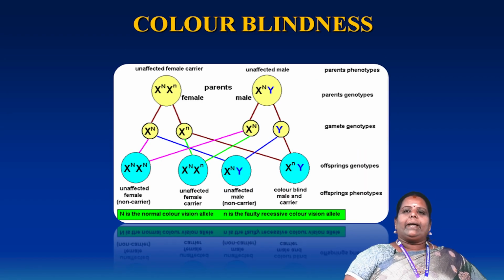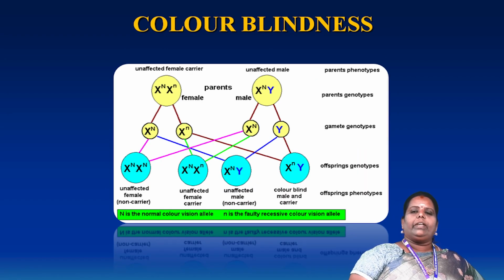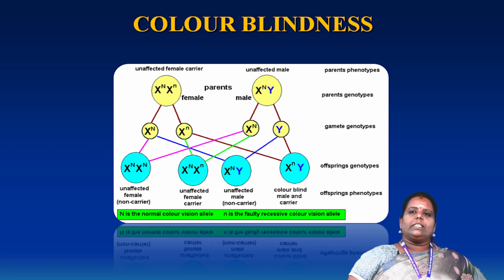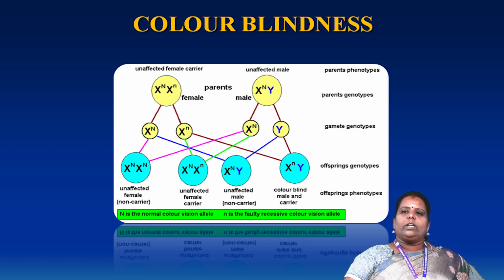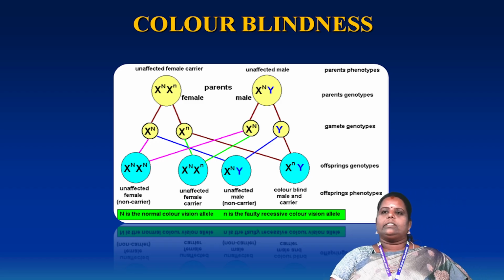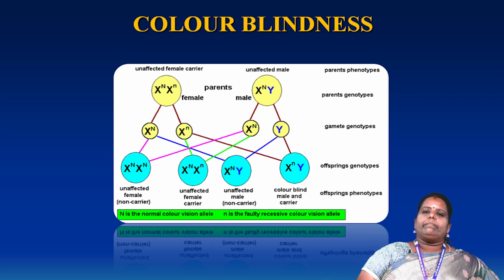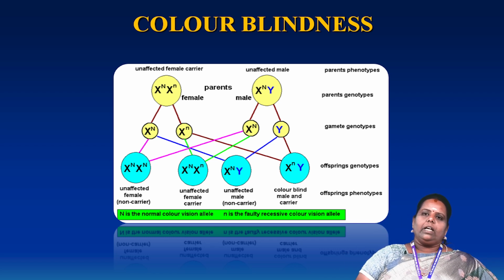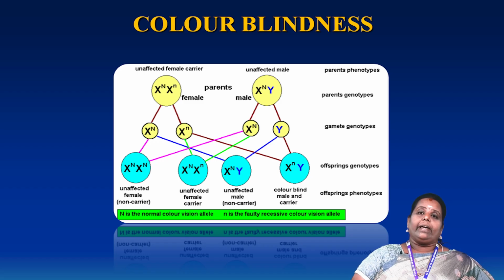Next, we expect unaffected female carriers and unaffected males. Both parents are female and male. First, the parent genotype: capital N indicates a normal person, small n indicates an affected person. The gamete genotypes occur. In the F1 generation, an unaffected female occurs who is not a carrier, and an unaffected female who is a carrier.